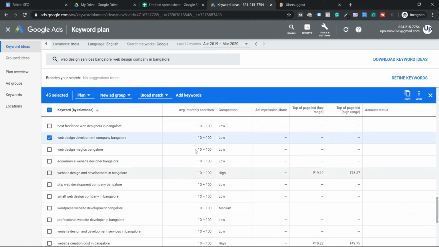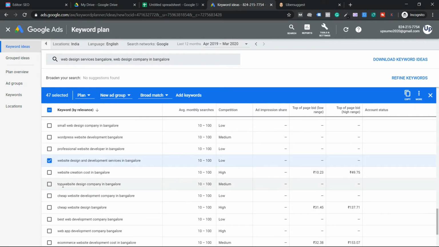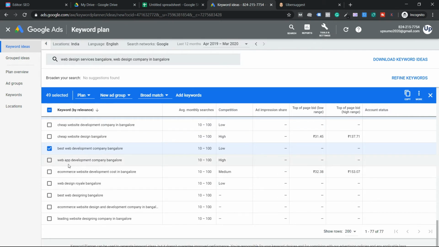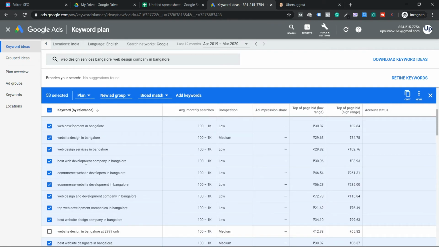As you can see, the search volume is going down, guys, but still it's fine. Website, web design and development, website design and development, of course. So as you can see, guys, small web design, WordPress, professional web developer, website developer. Web design and developer, creation cost, top website design company, best web development company, app. We don't offer apps. Okay, so e-commerce development cost and web designing Bangalore, and wow, look at the length of these keywords, and leading web designing company. I got 53 keywords just like that, and all are super targeted, super relevant.